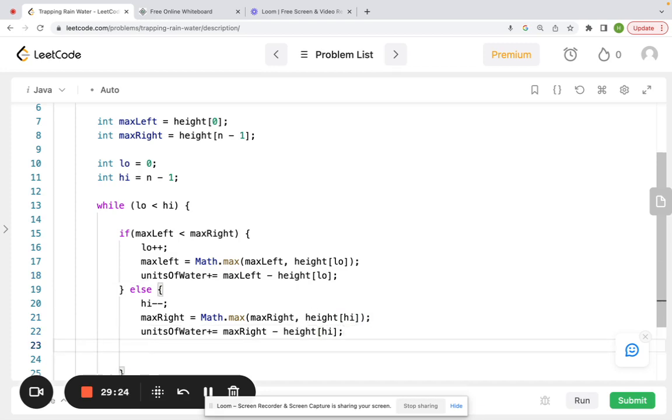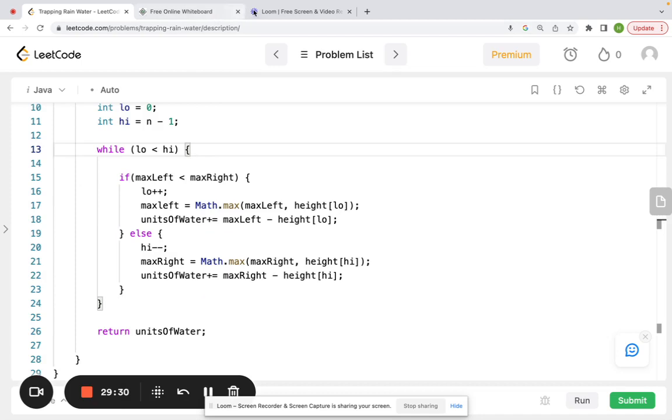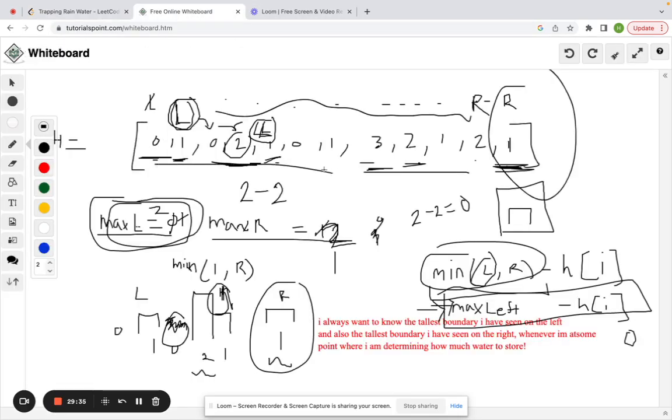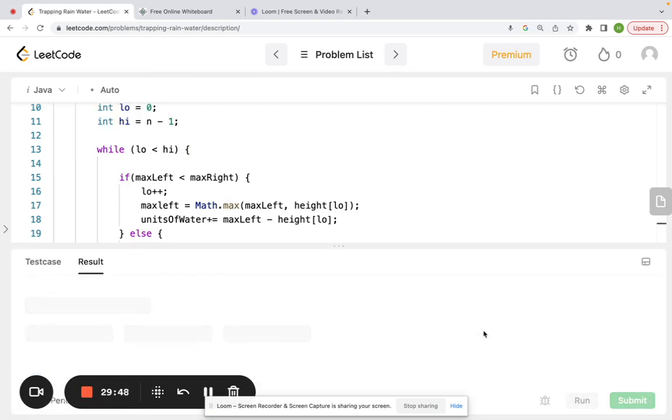And hopefully that's it. So once this while loop is complete, we can imagine that we went through all of these things here, right and left, and we calculated the units of water at each step. And yeah, I think that's it. So then we return units of water. Let's run this thing.